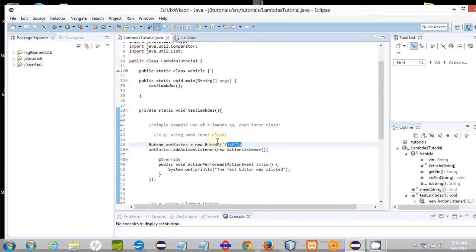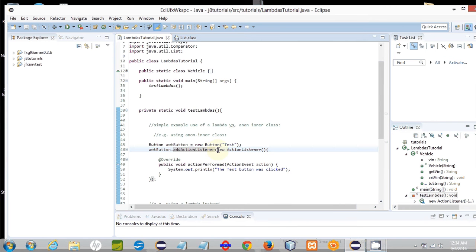So here we have a button that's being instantiated, and then we call the button's add action listener method. That's a method that's available on these components, and that allows you to attach your action listener so that you can listen for action events. An action event is fired from one of these things, such as a button, whenever the user clicks the button. You want to be able to detect that in your program, and so you'll add an action listener using the button's add action listener method right here.